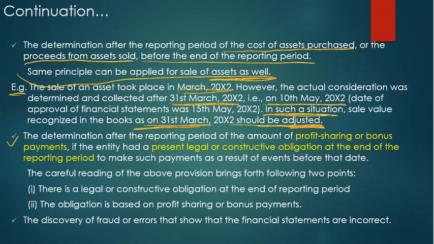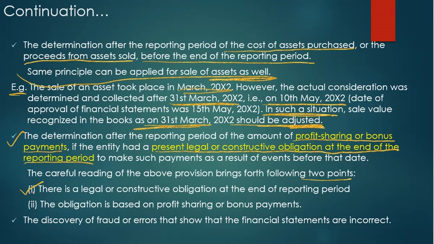Next one, the determination after the reporting period of the amount of profit sharing or bonus payments if the entity had a present legal or constructive obligation at the end of the reporting period to make such payments as a result of events before that date. A careful reading of the above provision brings the following two points.